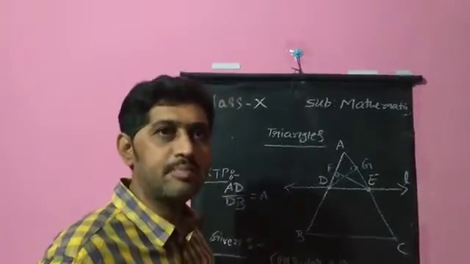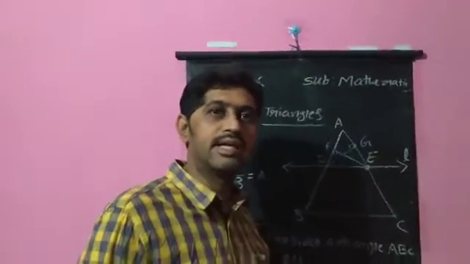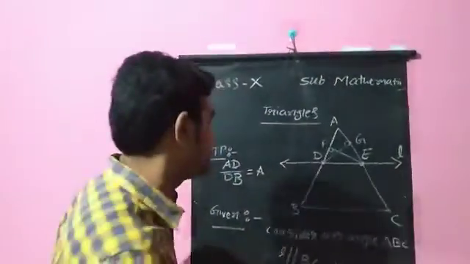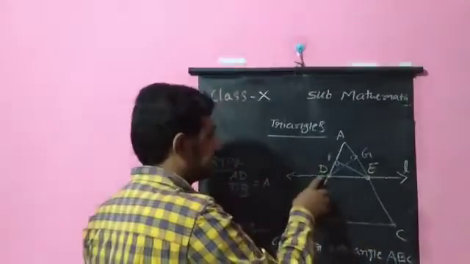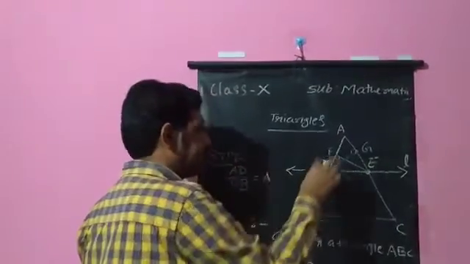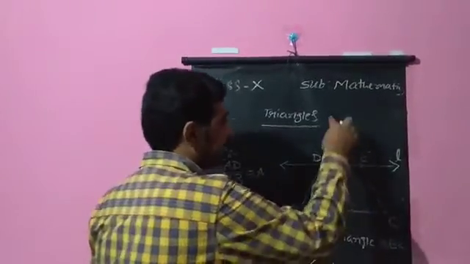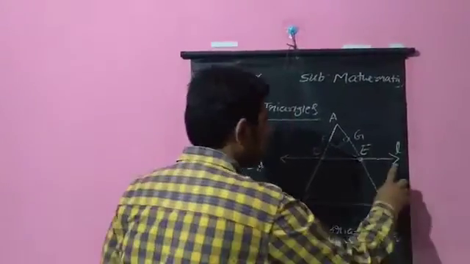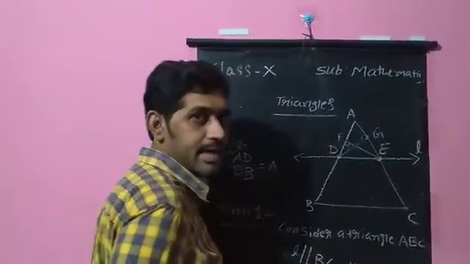So as per the statement, we need to prove that a line drawn parallel to one side intersecting the other two sides divides them in the same ratio. Here line L is parallel to BC, intersecting side AB at D and dividing it as AD and DB, whereas side AC is divided by this line L as AE and EC. So the ratio should be the same.